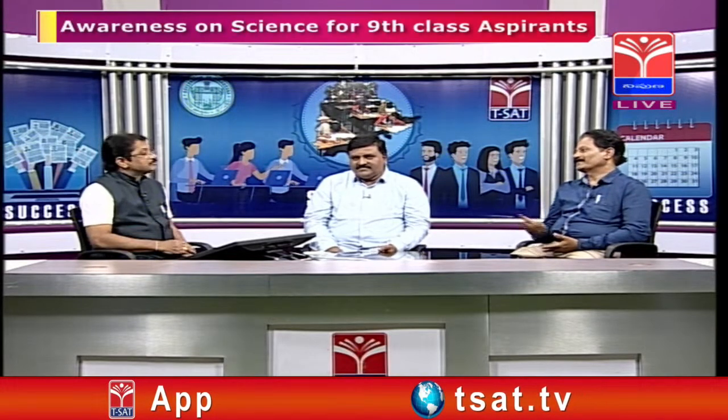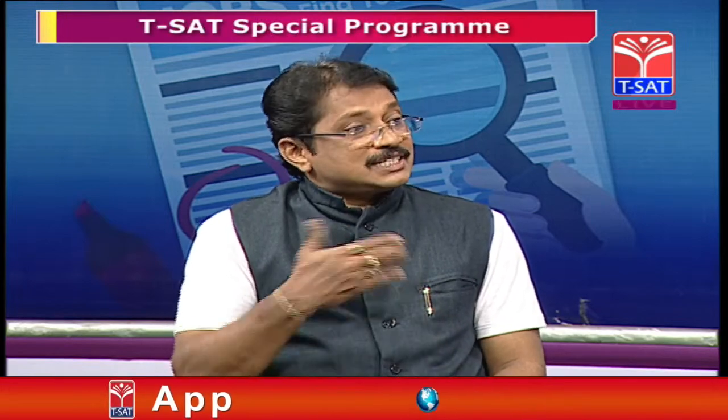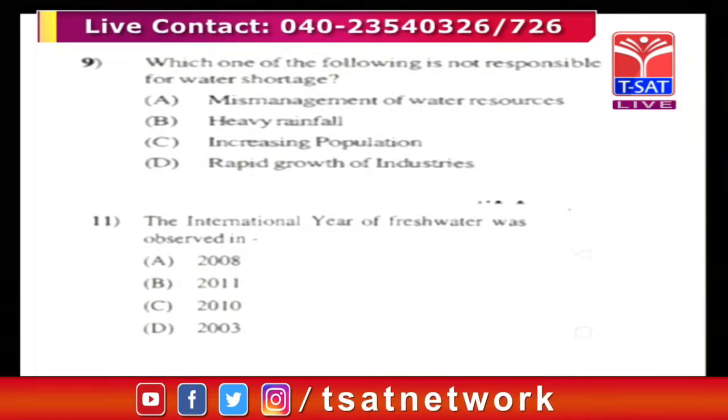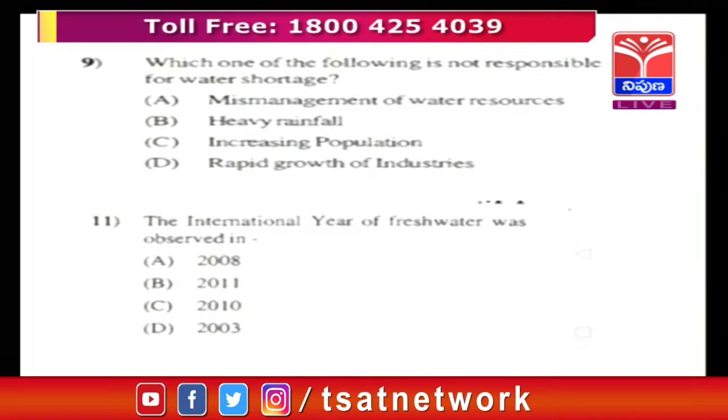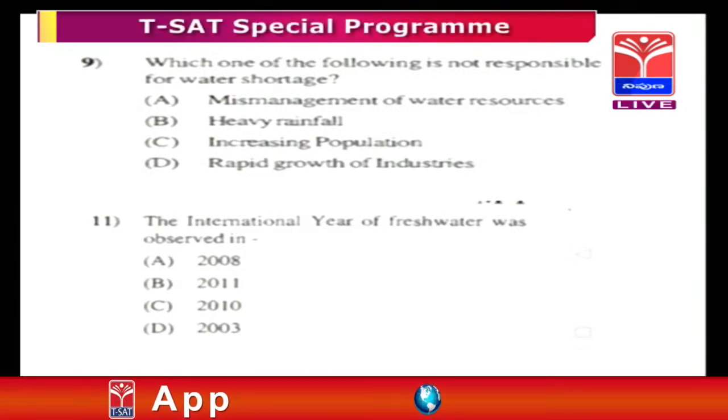It is directly proportional. With rapid growth of industries, obviously they need more water, and wastage of water is also more. Usage, consumption and wastage of water all increase, which leads to water shortage. So mismanagement of water resources, increasing population and rapid growth of industries, all these 3 lead to water shortage, but heavy rainfall gives more water.